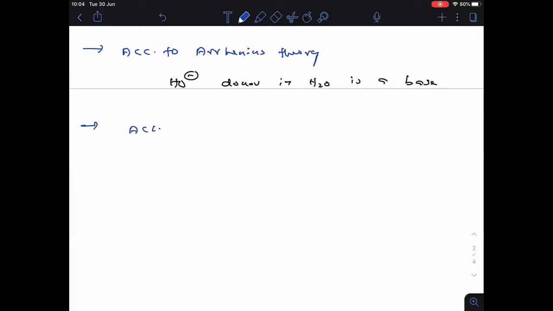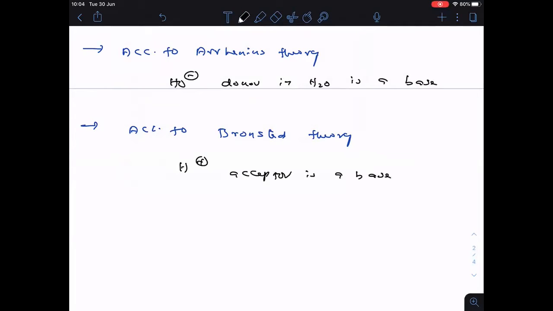Clear? Now, next, according to Bronsted theory, proton acceptor is a base.